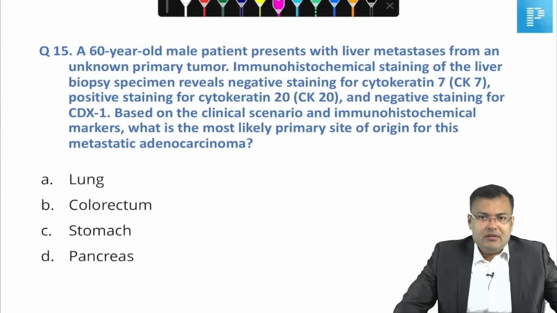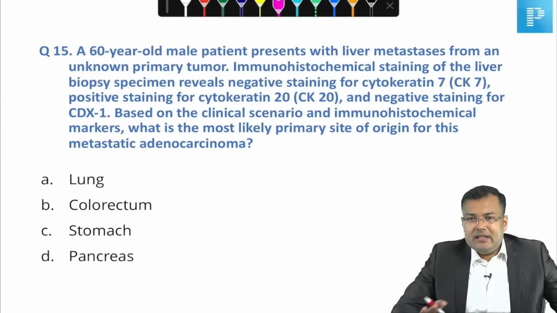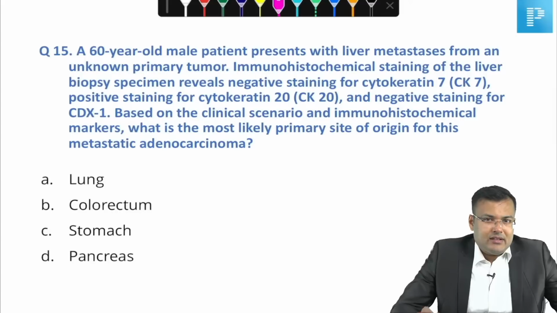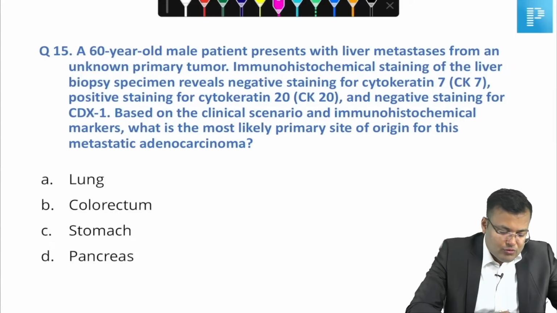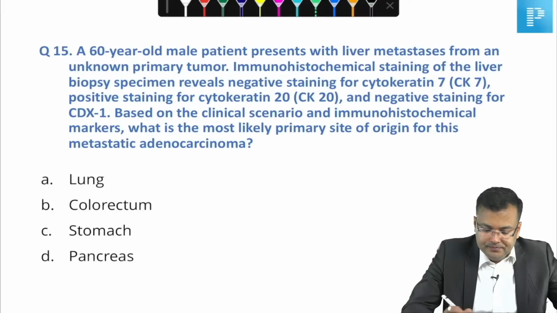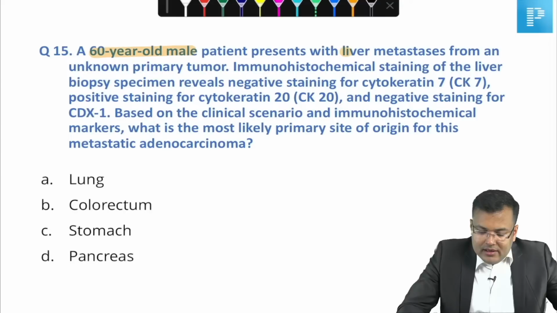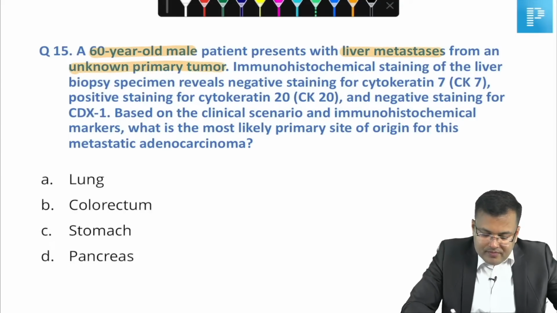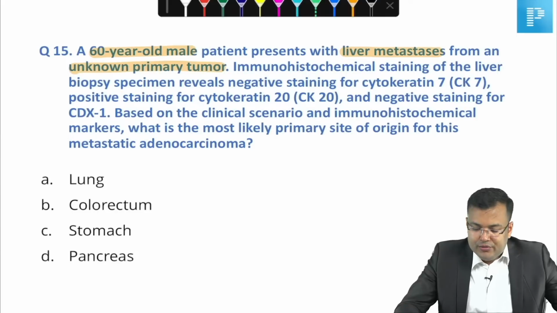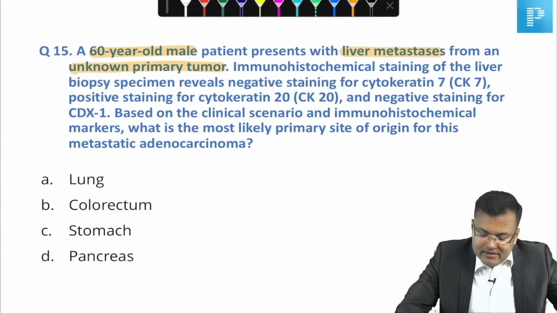Now this question, let me see, is an integrated question of pathology and surgery. You should have adequate knowledge of both. So let me see who is going to mark the correct answer. A 60-year-old male presents with liver metastasis from an unknown primary tumor. Immunohistochemical staining of the liver biopsy specimen revealed negative staining for cytokeratin 7.